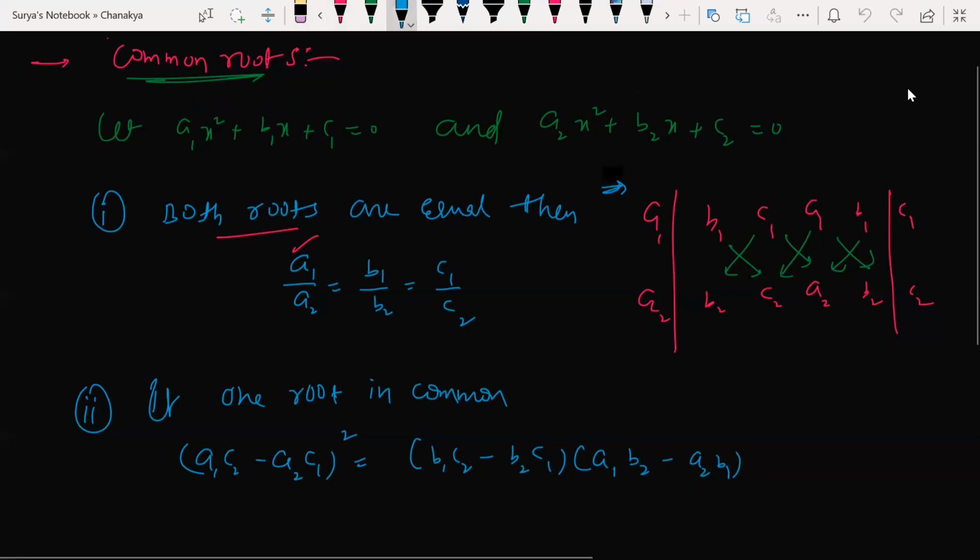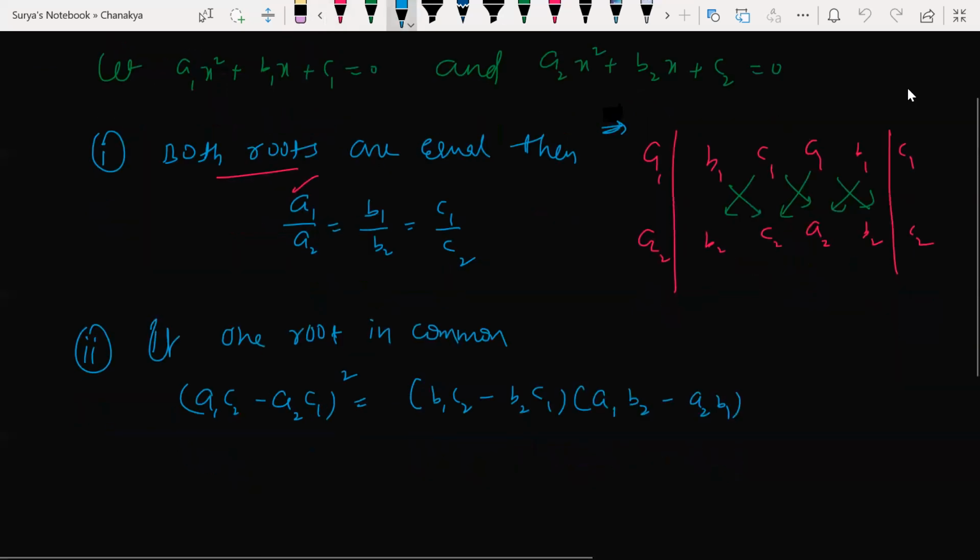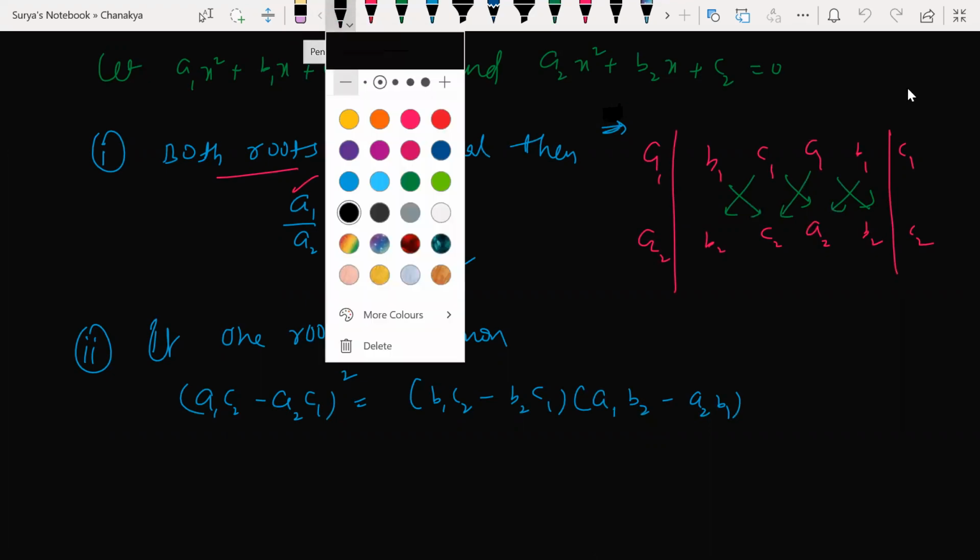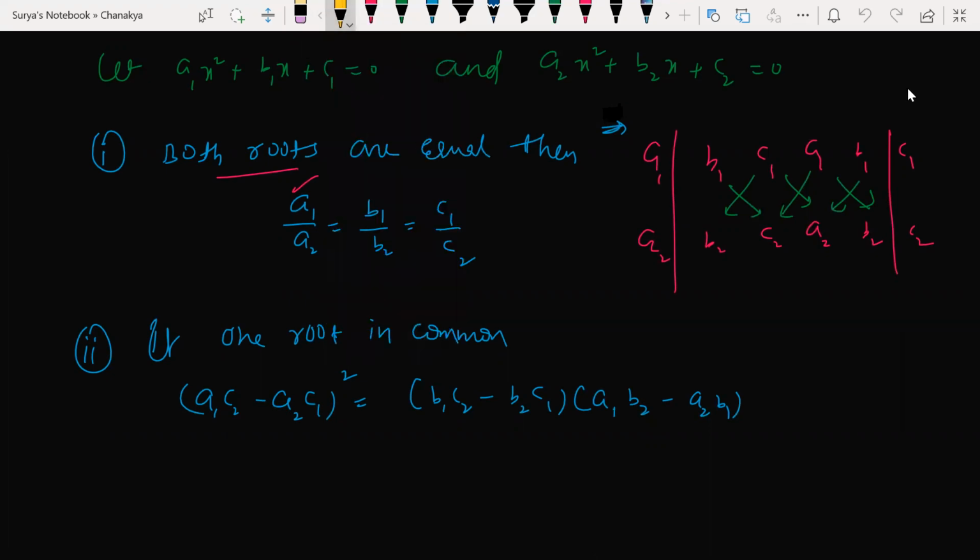If one root is in common, how am I taking it? Look at this here. B1 into C2, and B2 into C1 minus.